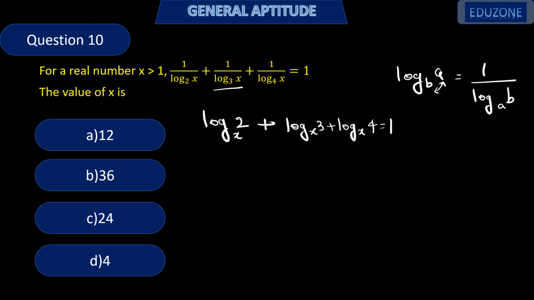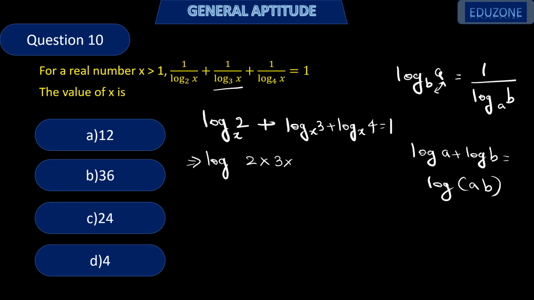Now we'll use another property: log a plus log b is log a into b. So here it becomes log 2 into 3 into 4 to base x, and that is given as 1, that is log 24 to base x is 1. Now again another property is applied here.